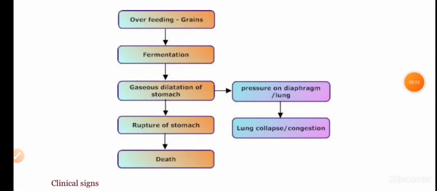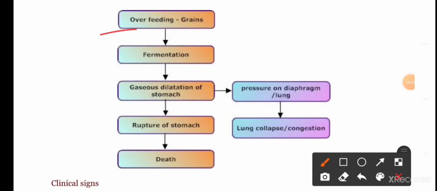Now let us look at the pathogenesis. Overfeeding of grains leads to increased fermentation, that will lead to the production of gases, leading to the gaseous dilation of the stomach. That in turn puts pressure on the diaphragm and lungs, leading to the collapse of lungs and congestion. And this dilated stomach in severe cases may rupture, leading to the death of the animal.